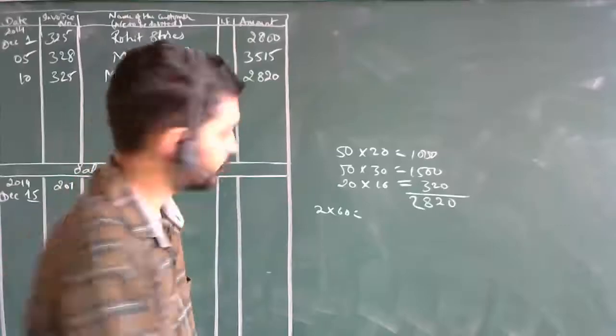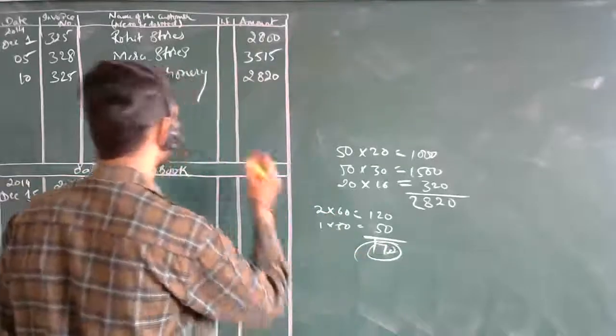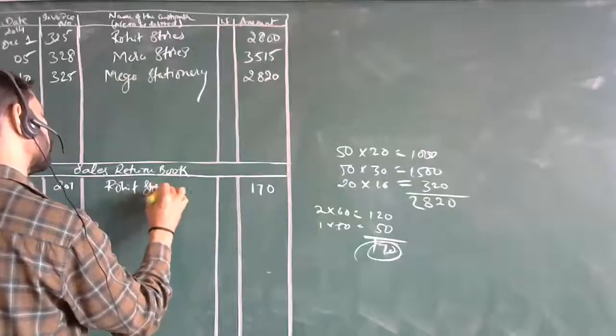Is there any discount given for him? No, sir. So it is 120 rupees. Who is it? Rohit Stores.